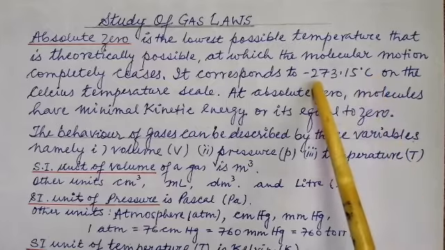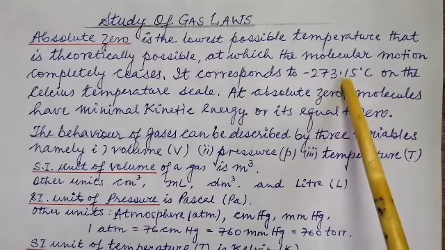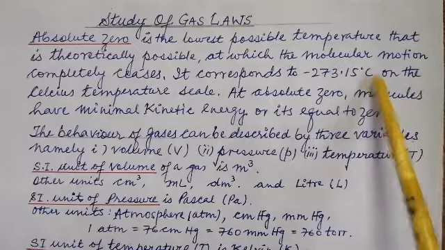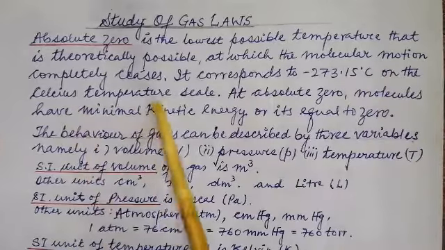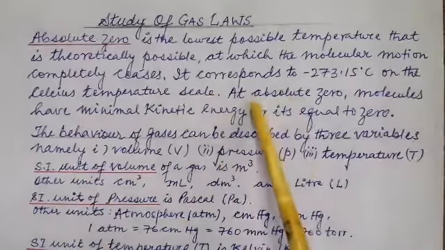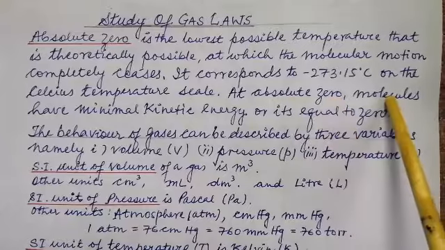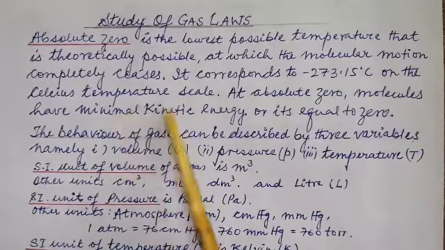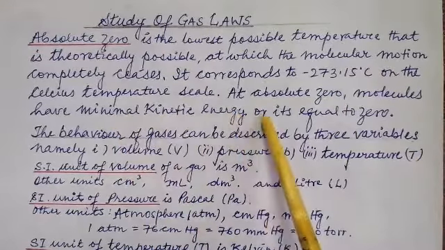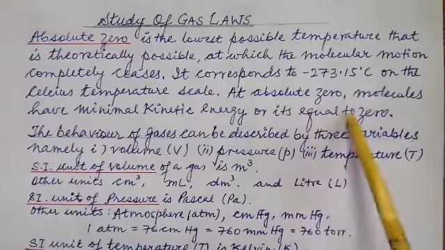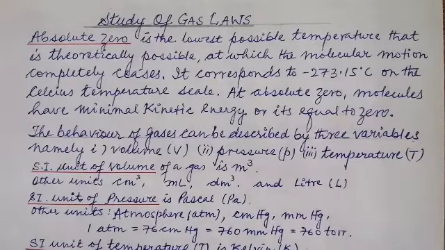You can also mention minus 273 degrees Celsius. That is good enough. On the Celsius temperature scale, at absolute zero, molecules have minimal kinetic energy or it is equal to zero. Now, how do the gases behave?